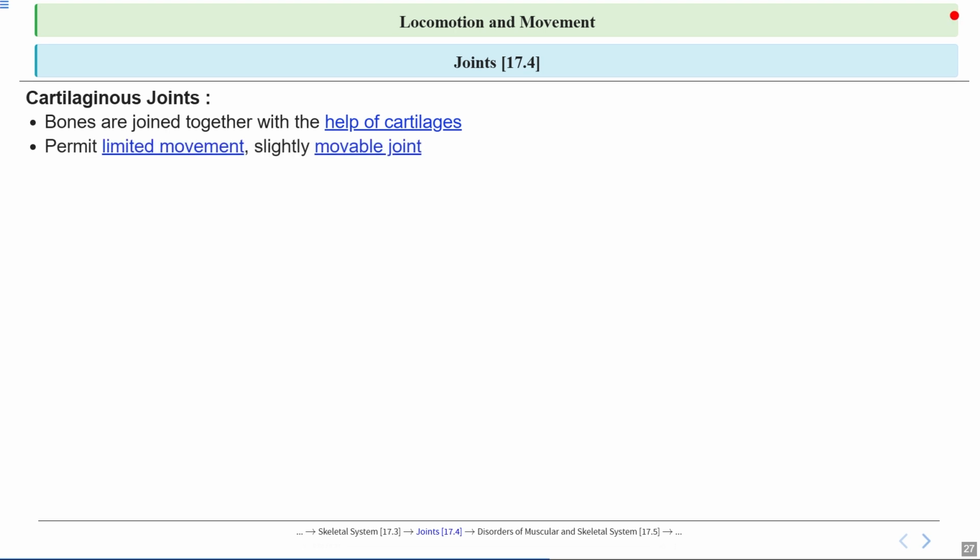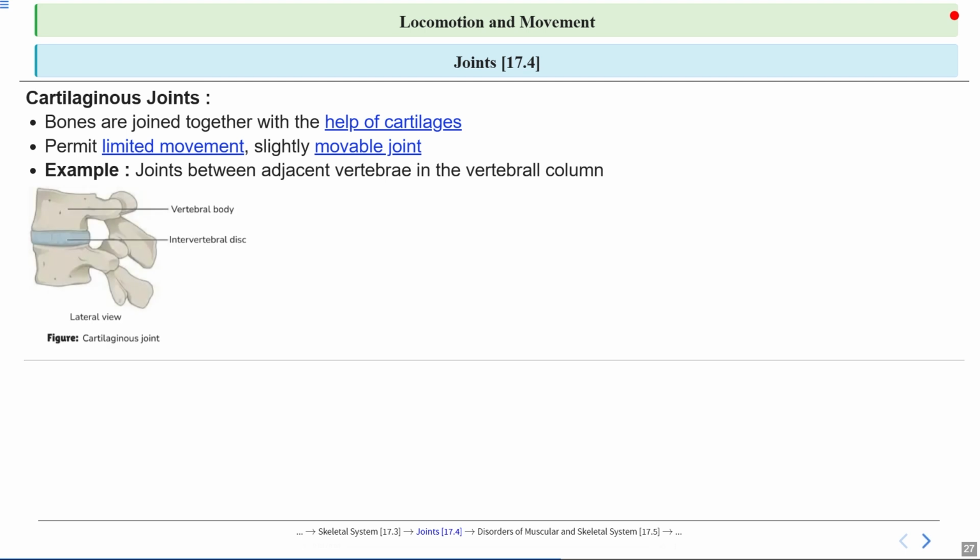Now let's look at how these joints function. Cartilaginous joints permit only limited movement, which means that they are slightly movable. A great example of a cartilaginous joint is the joints between the vertebrae in our backbone, or we can say the vertebral column. These joints let us bend and twist our backs, but not too much, which helps protect our spinal cord while still allowing us to move.